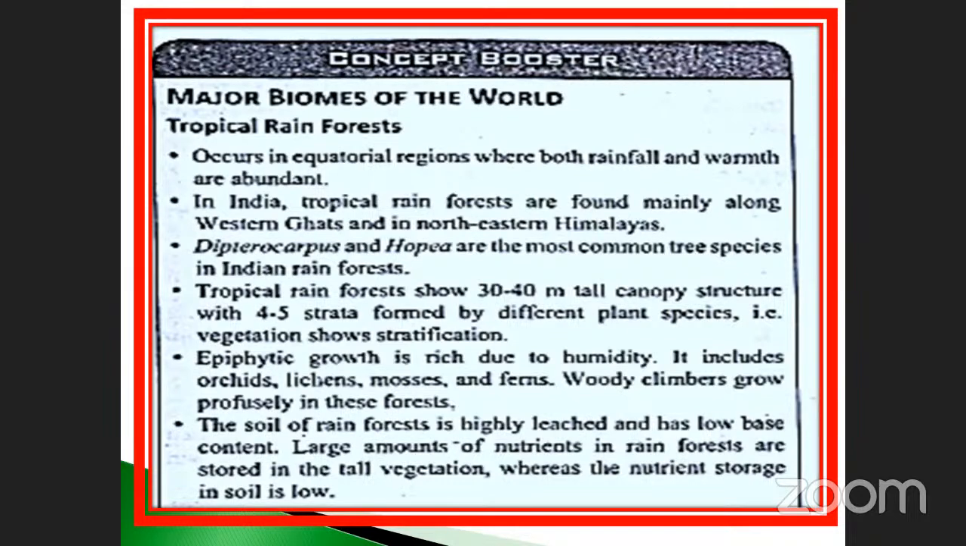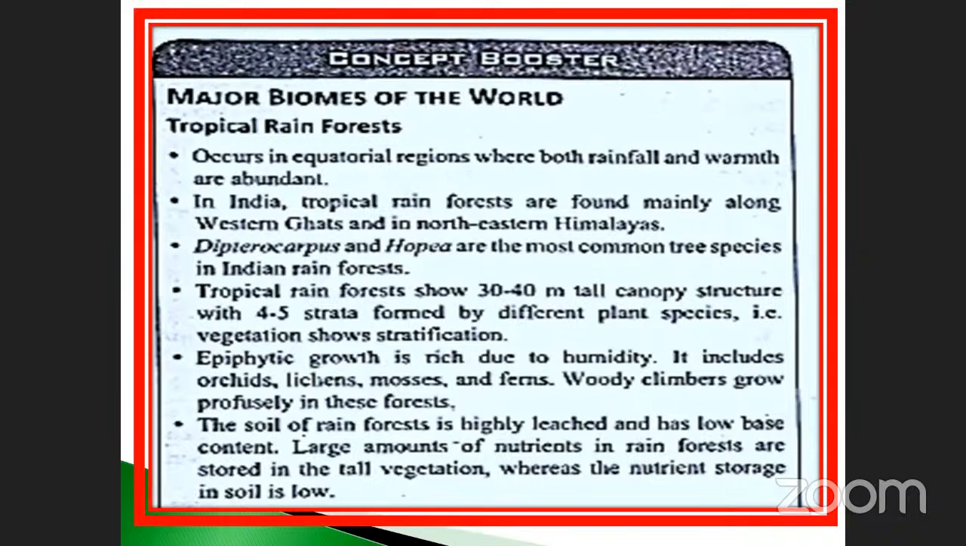And then the soil of the rainforest is highly leached and has a low base content. Already we studied that leaching means complete removal of the minerals from the soil. There is no attraction between the soil particles because of the loss of minerals. The large amount of nutrients in the rainforest are stored in the tall vegetation, and nutrient storage in the soil is low. That is very, very important. All the minerals are stored in the plant parts, not in the soil.